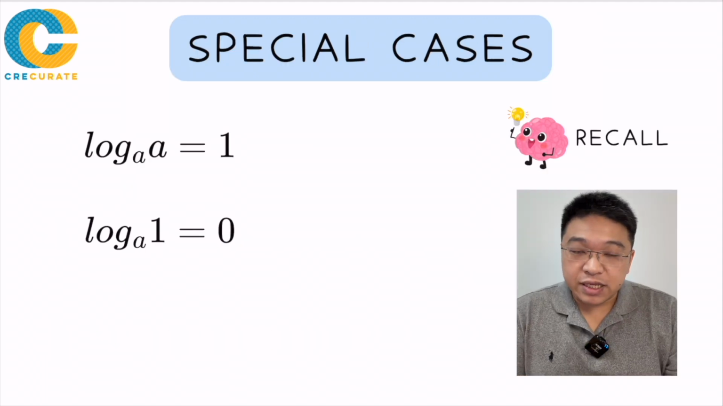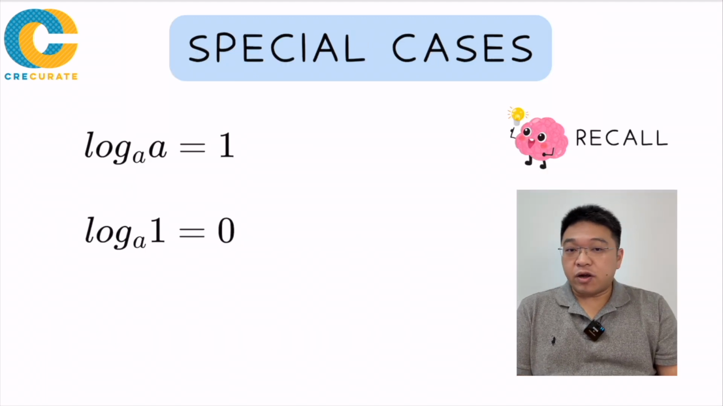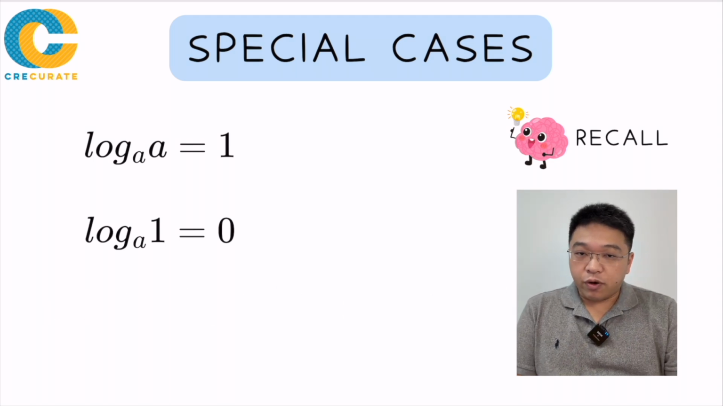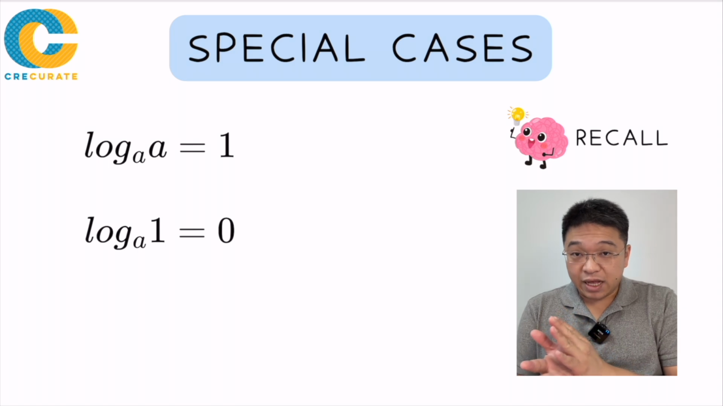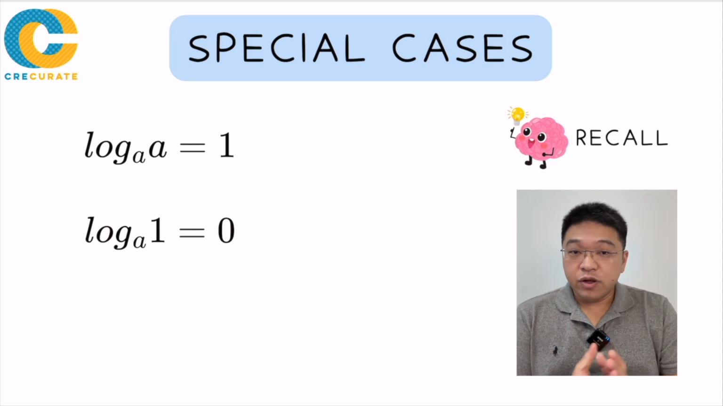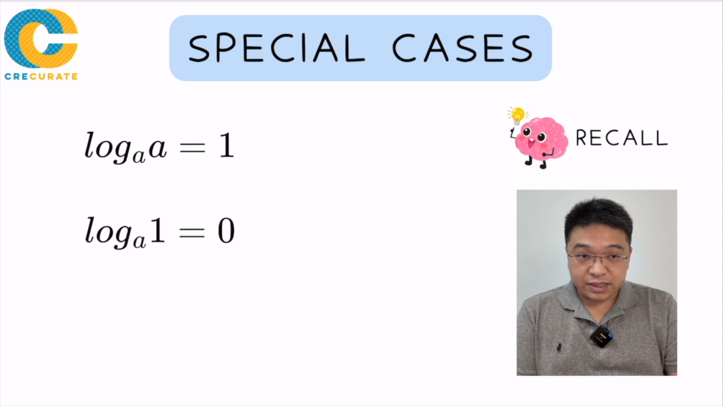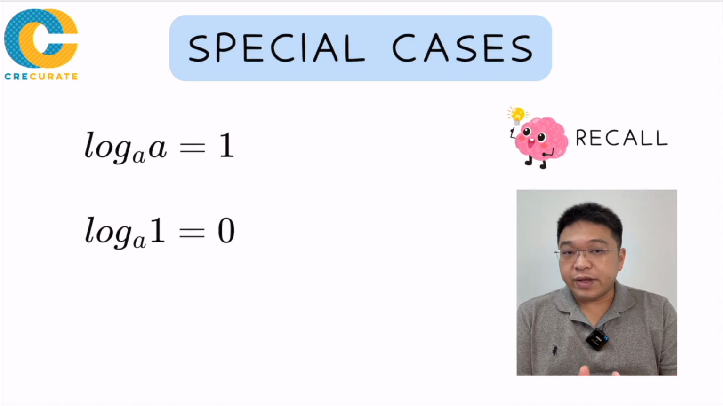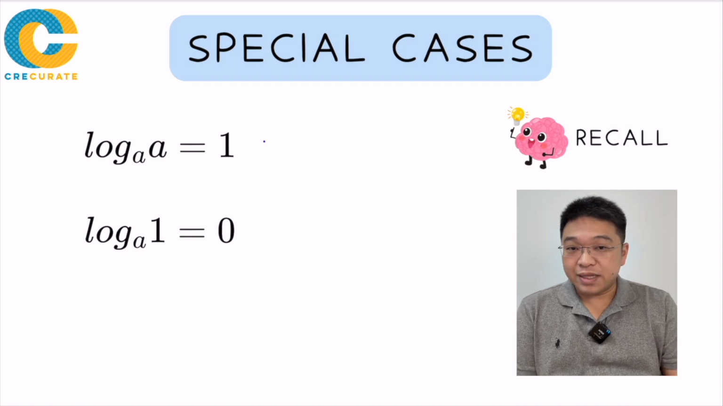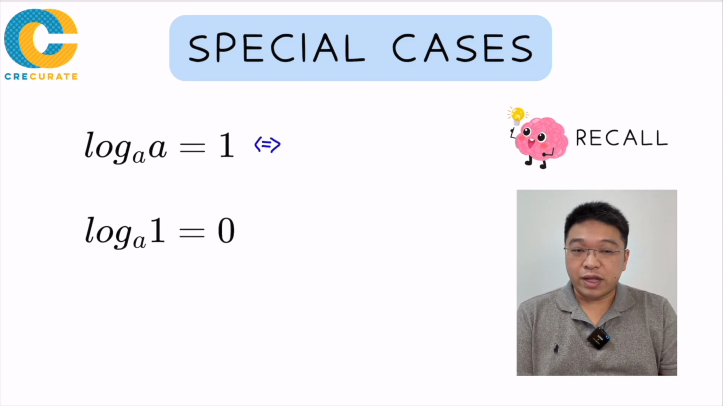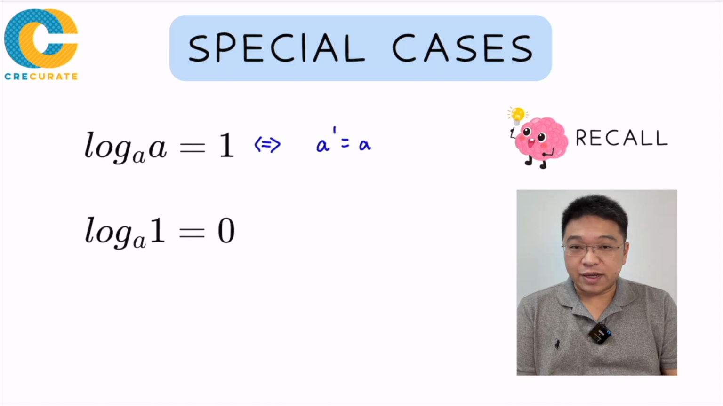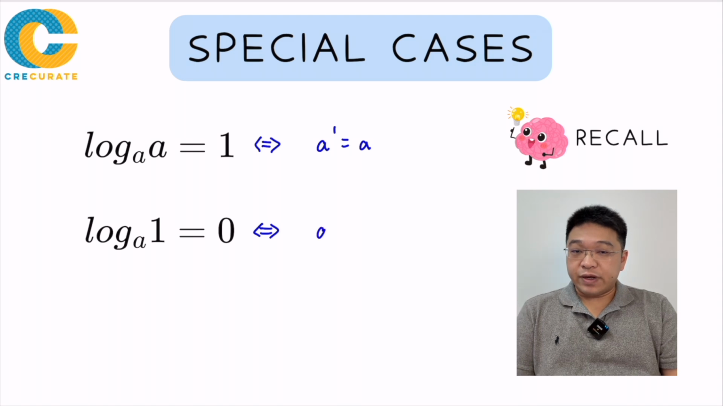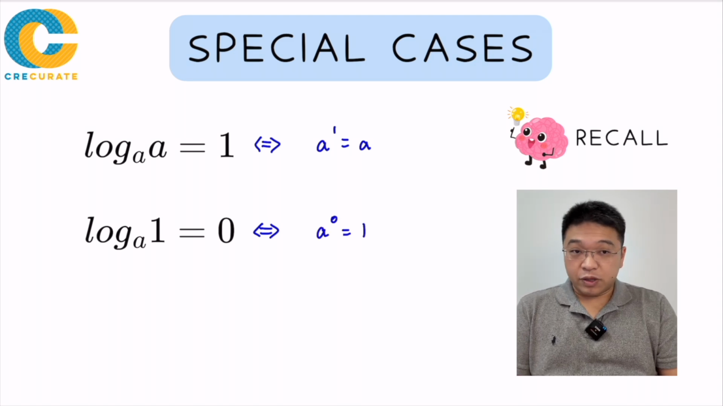Now, the special cases are log base a of a equals 1 and log base a of 1 equals 0. Do these special cases make sense? If we recall, how do we convert the logarithmic form to the exponential form? We know that log base a of y equals x can be converted to a to the power of x equals y. Now, log base a of a equals 1 means that a to the power of 1 equals a, which makes sense, right? Because a to the power of 1 is a. And log base a of 1 equals 0, if you convert that, will be a to the power of 0 equals 1, which also makes sense.